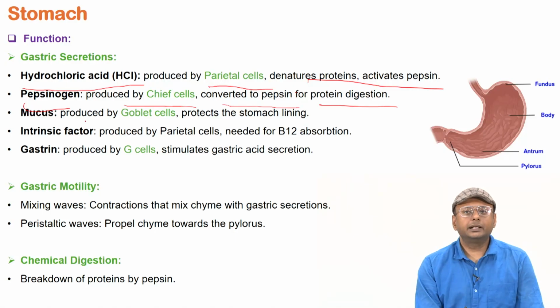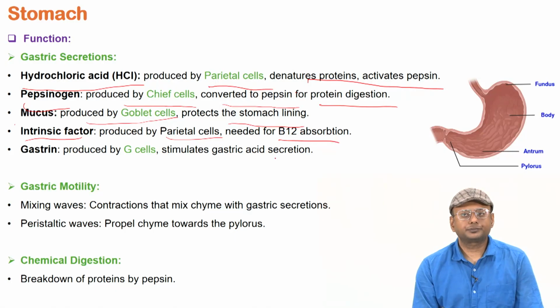Then mucus, it is produced by the goblet cells, it protects the stomach lining. And then intrinsic factor, this is also produced by the parietal cells, and it is needed for vitamin B12 absorption. And finally the gastrin, which is produced by the G cells, stimulates the gastric acid secretion, okay. So these are some of the gastric secretions that happen in the stomach.